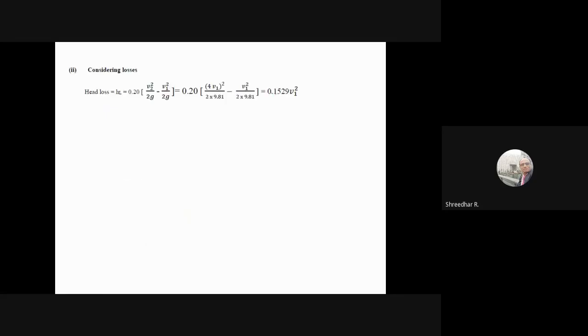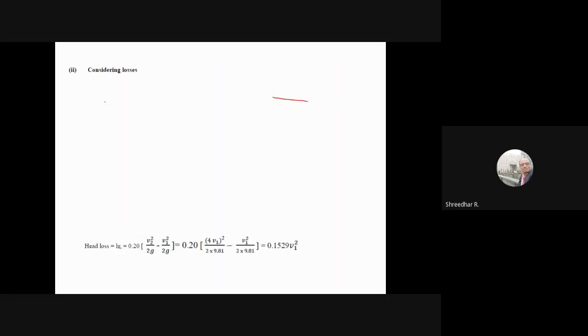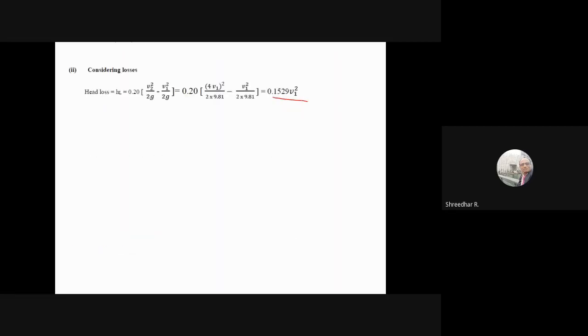So considering the losses, now see here, 0.2 times V2 square by 2g minus V1 square by 2g. What is V2? It is 4 times V1. So you can express this in terms of V1 square. So don't take these values of V1 and V2 here. This problem is over now. This is the second problem. We don't know the value, so now discharge changes because we have considered the losses here. Earlier, losses were not considered. So it comes in terms of V1 square.